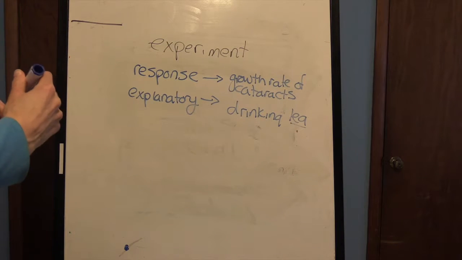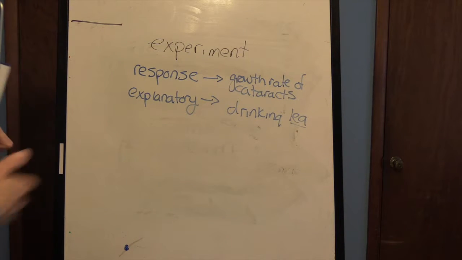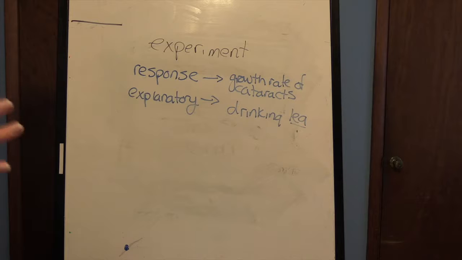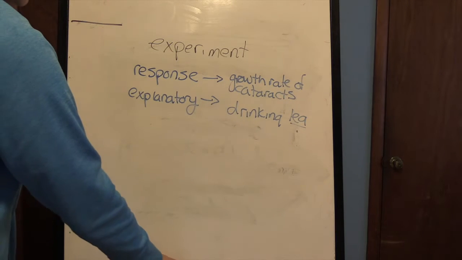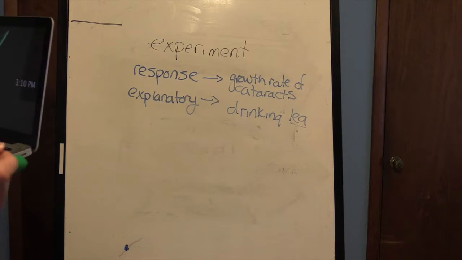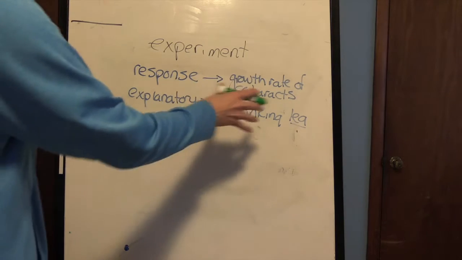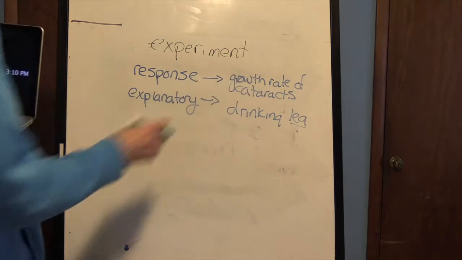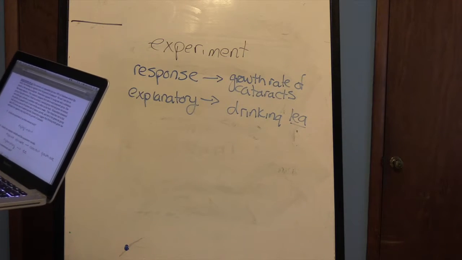All right, notice it is not tea and the placebo, okay? I get that mistake a lot, that students think it's the two things. The placebo is just what we're comparing the explanatory variable to. We need something as a comparison, but it doesn't mean that it's our explanatory. So what could explain? What are we wanting to see? We want to see, does drinking tea have an effect on the growth rate of cataracts?